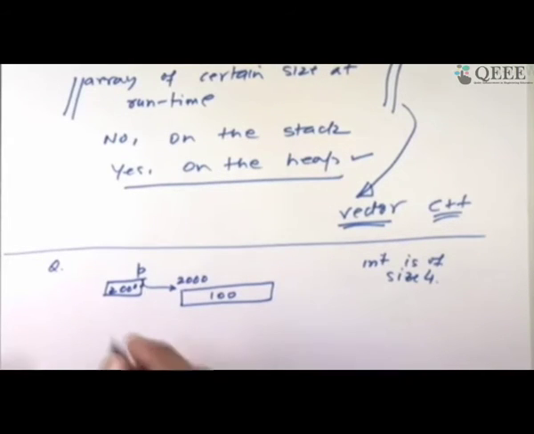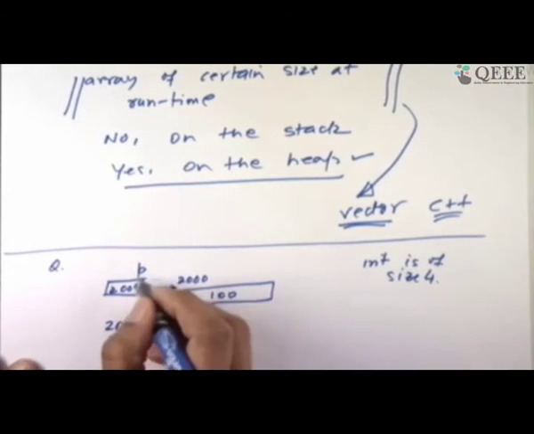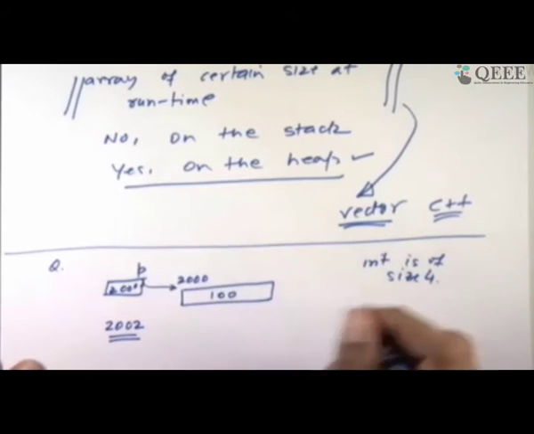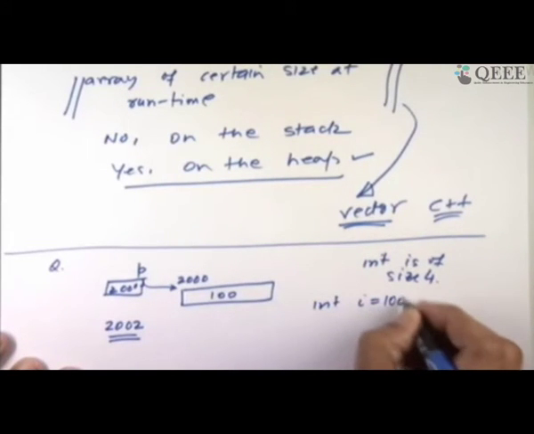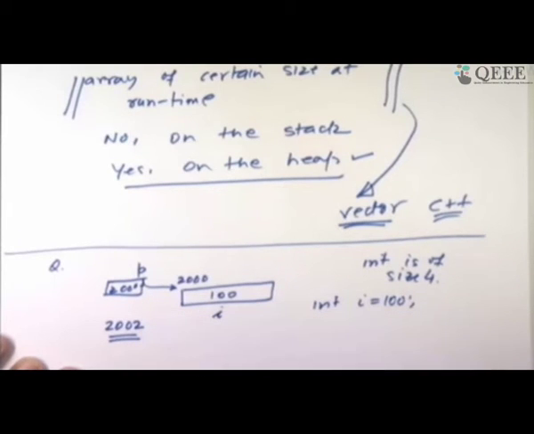Now he says, what happens if I dereference 2002? Okay, so first you should be able to ask the question, can I dereference 2000? Because P was not created by us, remember. How did I get this P? So maybe I did int i equals 100. So I created this box with 100. Then I did int star P equals address of i, and therefore I got this 2000.